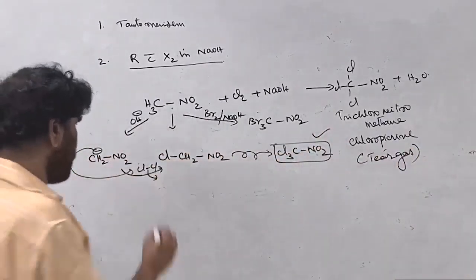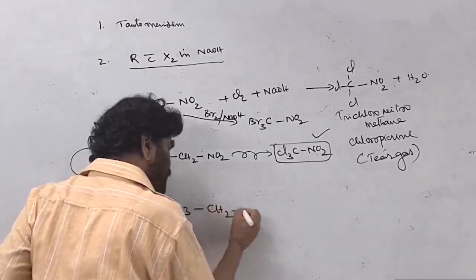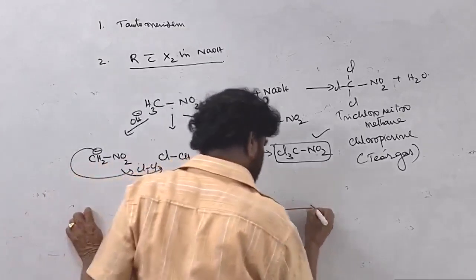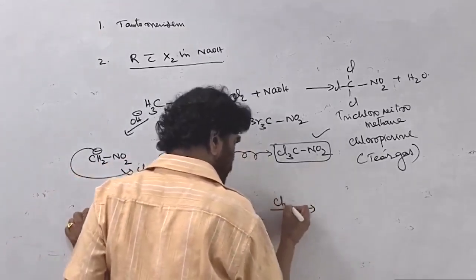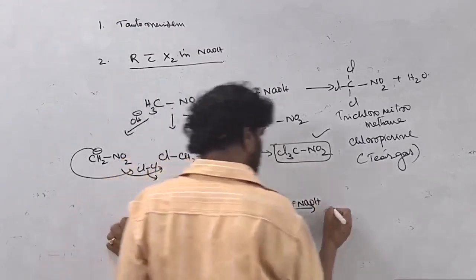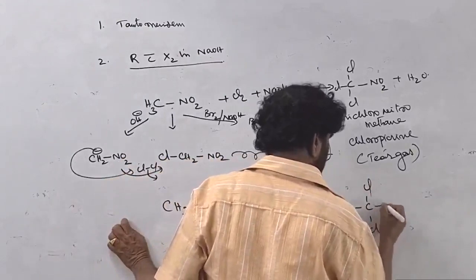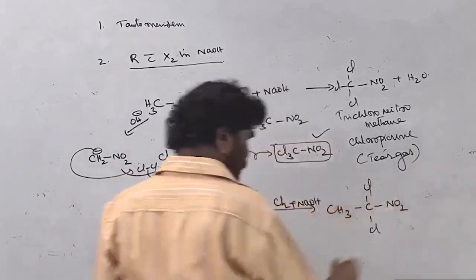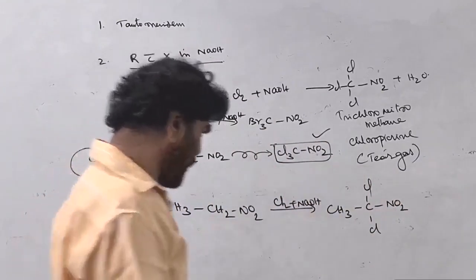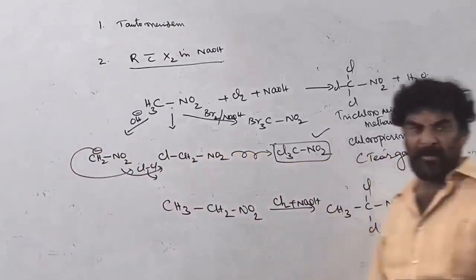And the second one is a primary nitro compound, CH3CH2NO2. It is treated with chlorine in the presence of sodium hydroxide. The same reaction on warming gives 1,1-dichloronitroethane, because only alpha hydrogens are replaced. This is alpha halogenation.